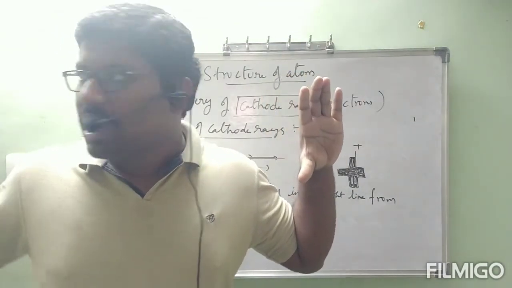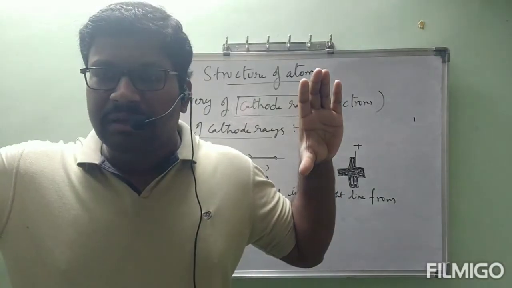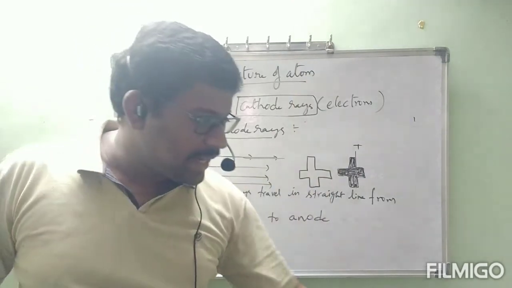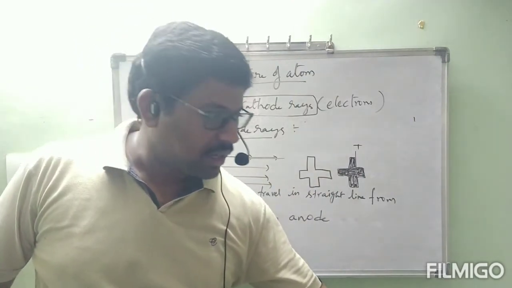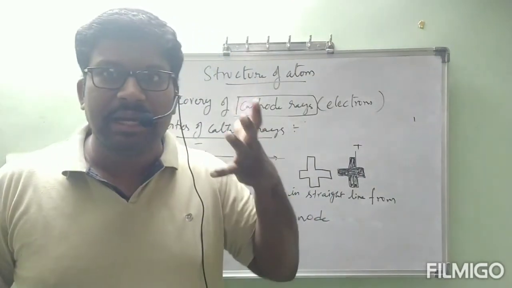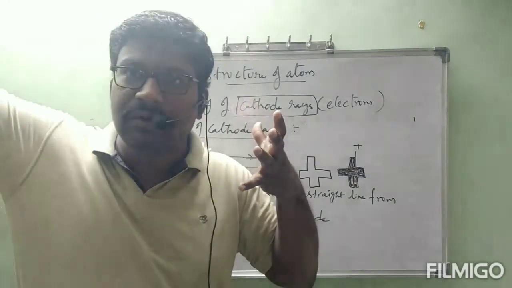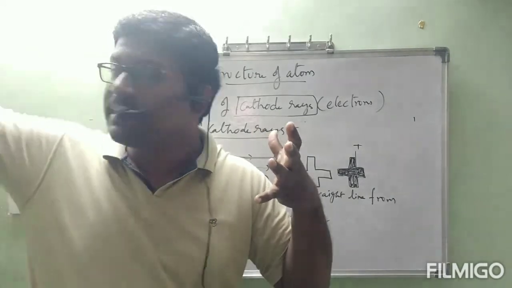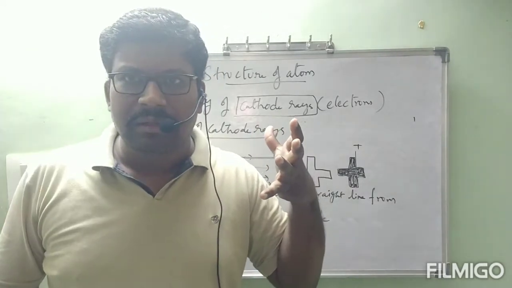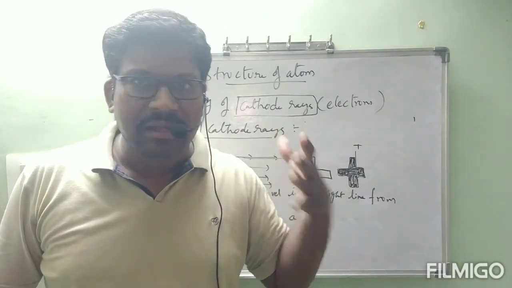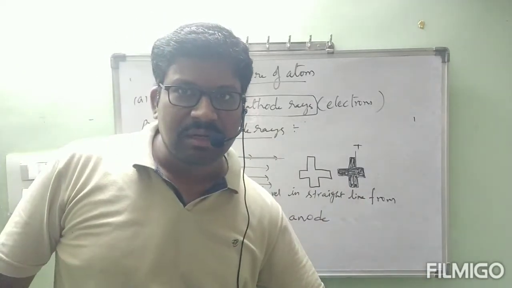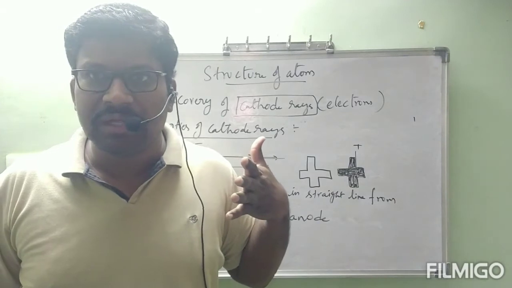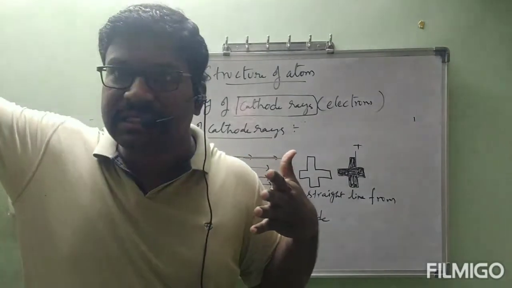At that condition, our size and the shadow size are the same. But if you keep the candle somewhere like this, and the light comes from here, the shadow size is different from our body. Definitely it appears bigger. What is the meaning? These light rays are not traveling in a straight line. They come in different directions and approach our body, because of that a different size shadow appears.